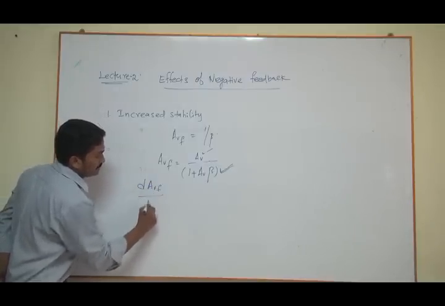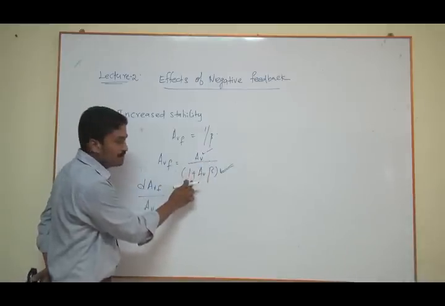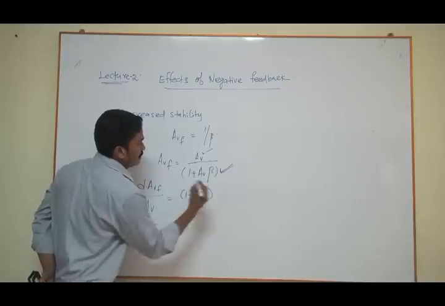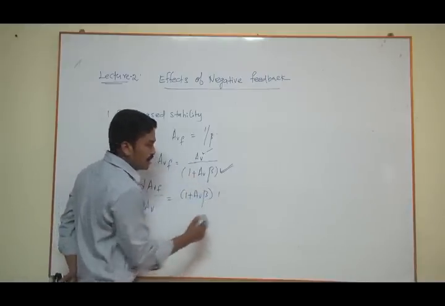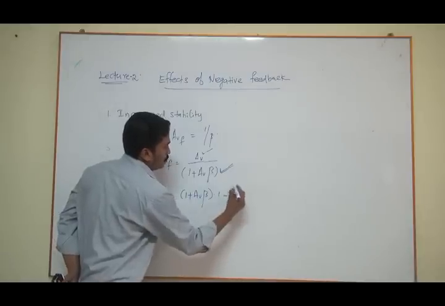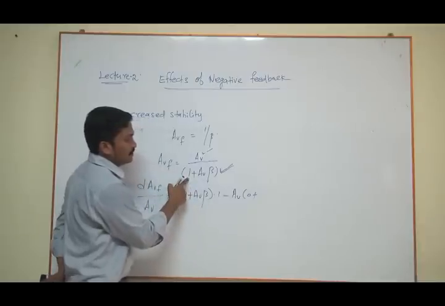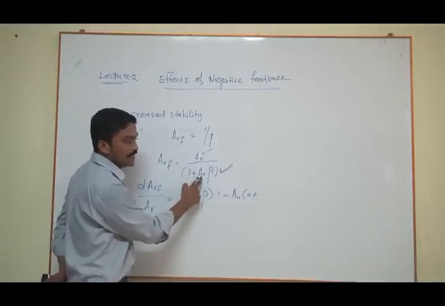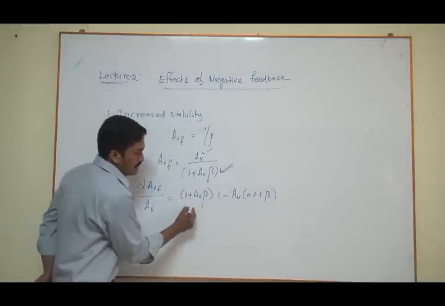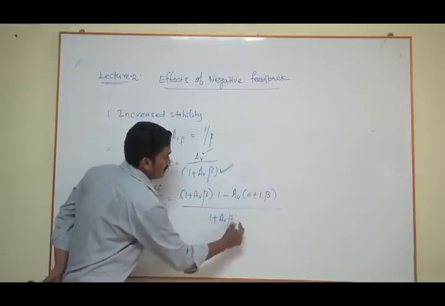dAVF divided by dAV is equal to, using the U by V method, (1 plus AV beta) into U dash minus U into V dash, where V dash is 0 plus AV differentiated, which is 1, into beta, all divided by V squared, 1 plus AV beta whole square.